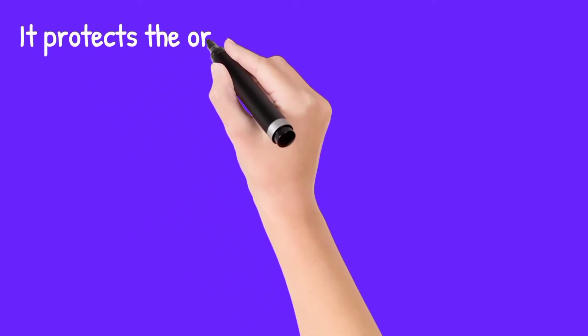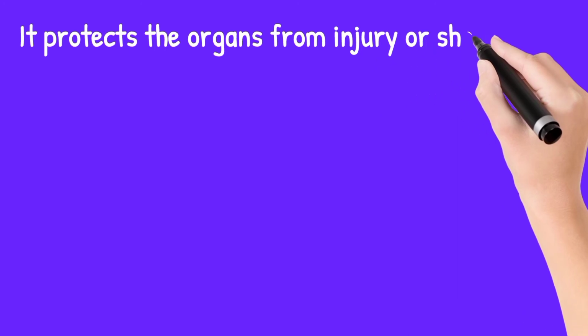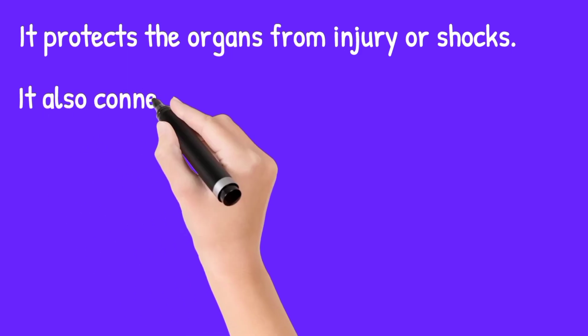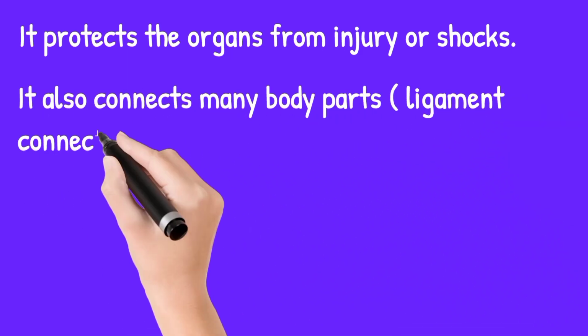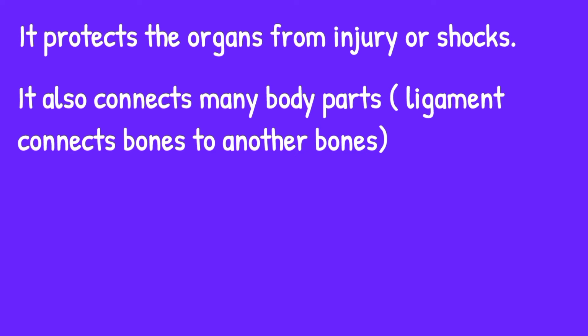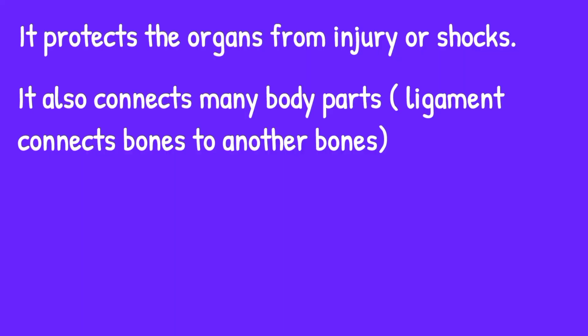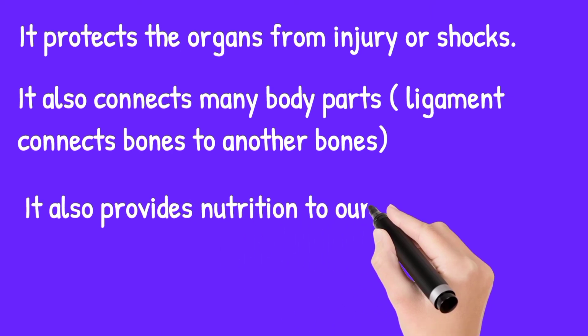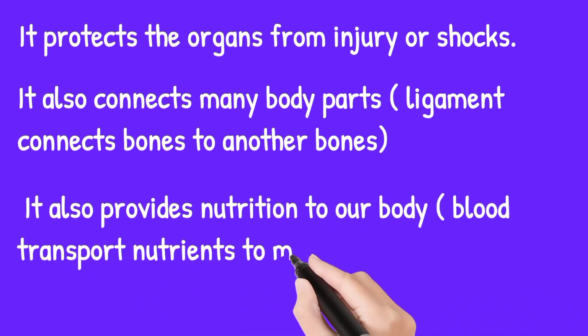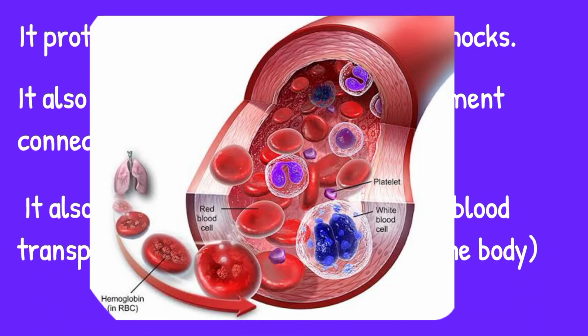Tissues perform various functions in our body. They protect the organs from injury and shocks. It is mainly done by the epithelial tissue that covers our organs and protects them. Tissue connects many parts of our body, like the ligaments connect the bones together. Tissue also provides nutrition to our body. For example, apart from oxygen, the blood carries the nutrients to different parts of our body.